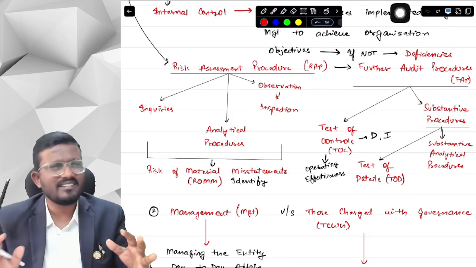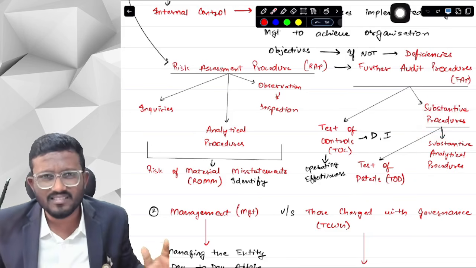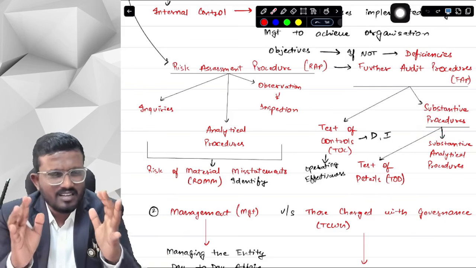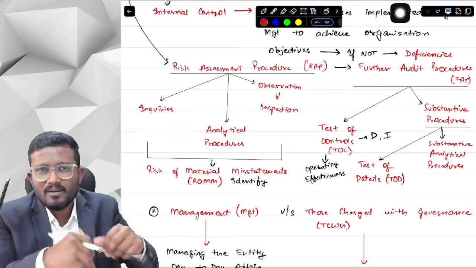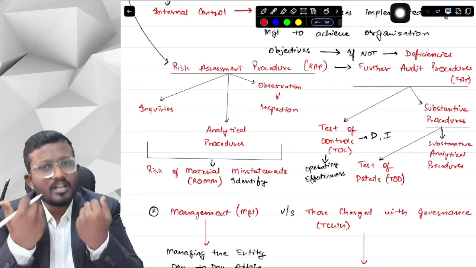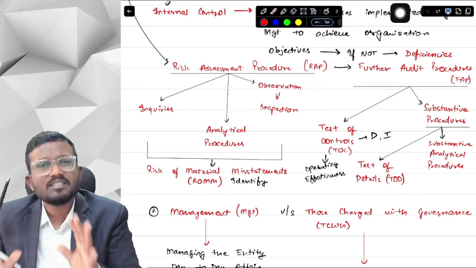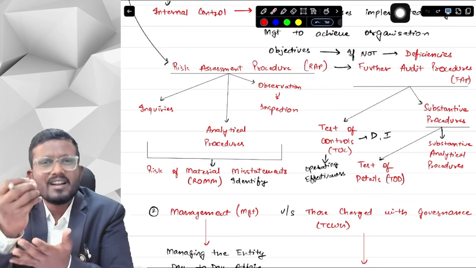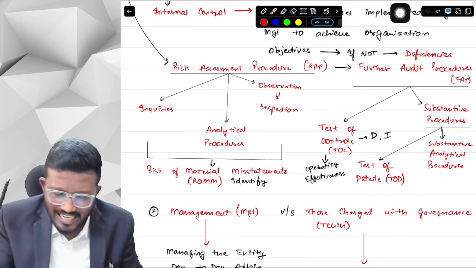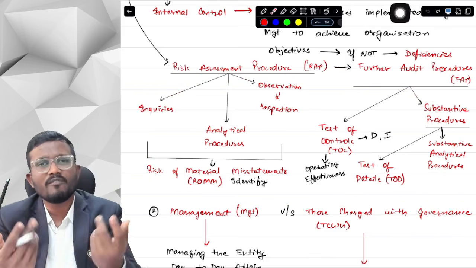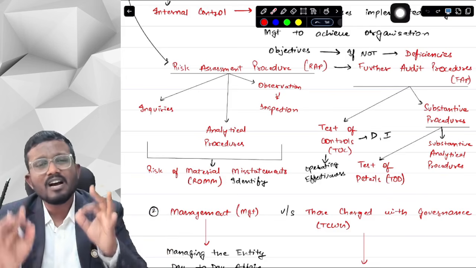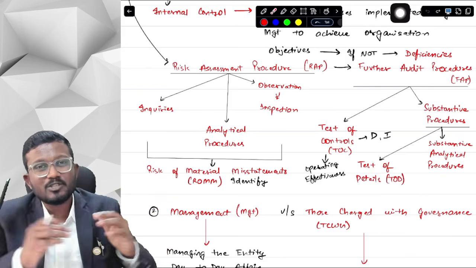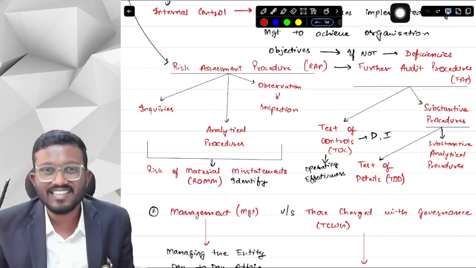Sir, I'm not understanding. Everything is going above my head. I'm just saying, just follow me till now. Just hear me patiently. The things which you are able to process, just keep in your mind. The things which you are not able to process, just throw out of your mind, because now it's just the time to build your base. I know you might have some doubts, but all your doubts we will cover in detail. Don't think that we have covered everything in detail till now. We will cover everything in detail in the next lectures. It's just to build your base, just to revise everything that we covered in CA Intermediate audit.